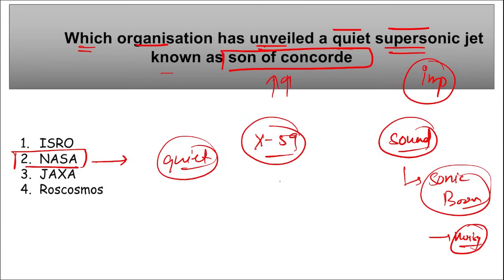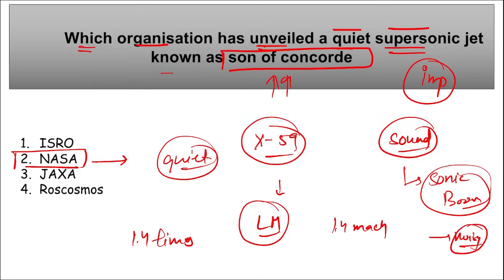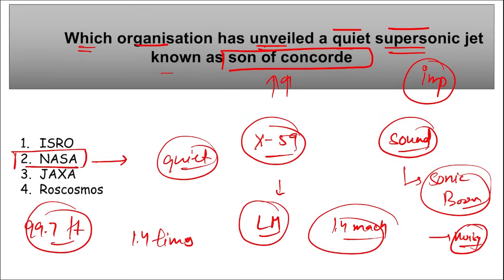This was revealed at Lockheed Martin's facility in California, USA. Correct? And this can fly at a speed of 1.4 Mach, that is 1.4 times the speed of sound. Then this aircraft is estimated to be 99.7 feet long with a wingspan of 29.5 feet. Right? Next.